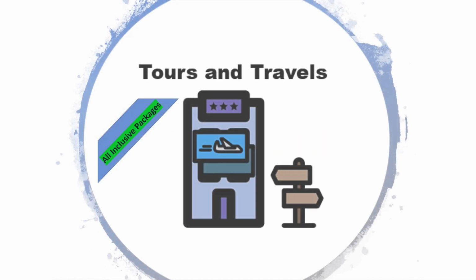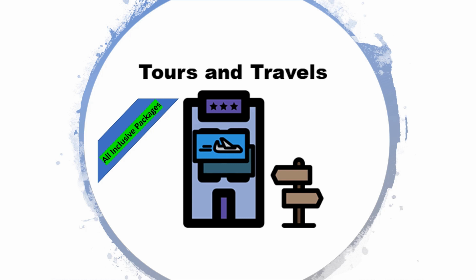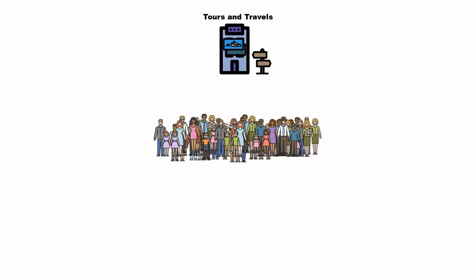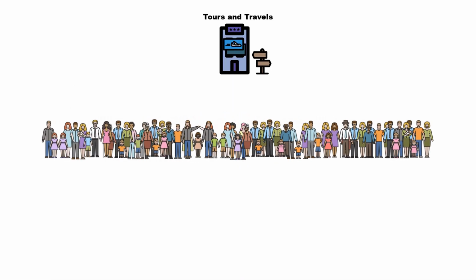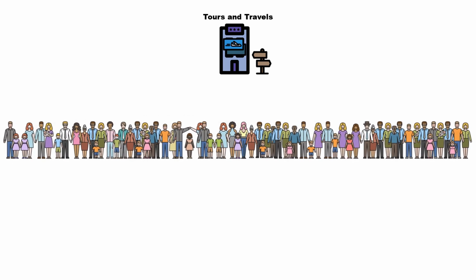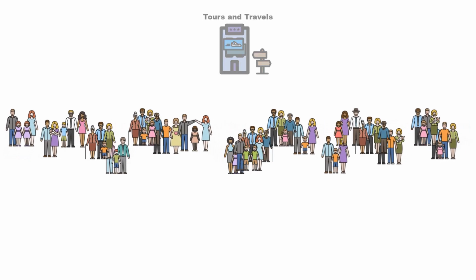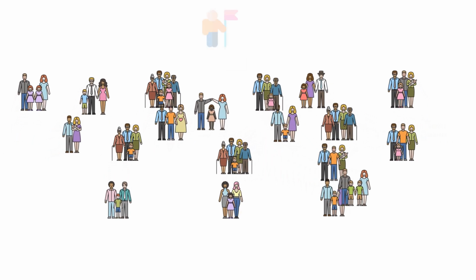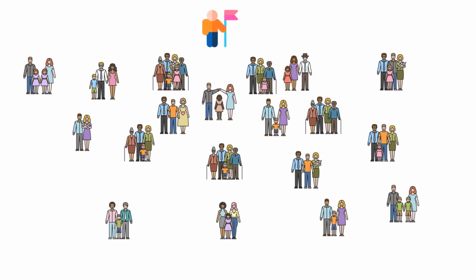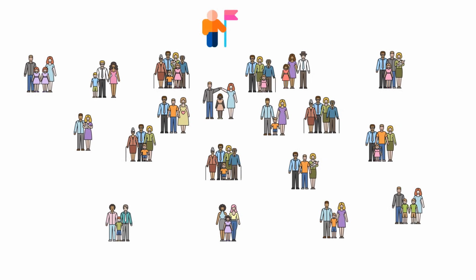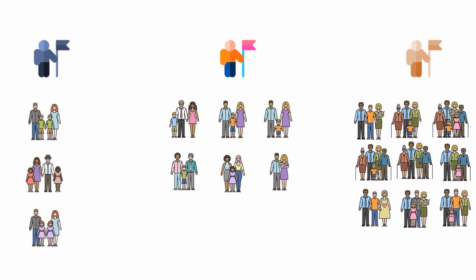To explain daemon sets, let's take an example of tours and travels. So this is a tours and travel company. They arrange different travel for different destinations and lots of people come to them. At a time they manage around 20 families. The problem with managing this many families is that it's hard to manage them using a single travel guide. So the company decided to split its travel guides by grouping the families based on the number of members in the family. Here they divided families into 4 members, 3 members, and families with more people in a separate group.